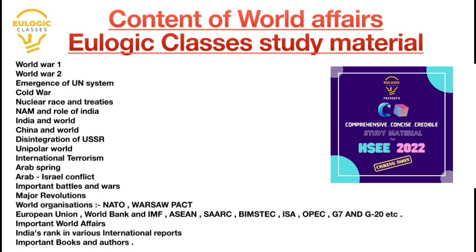The next is disintegration of USSR, why it happened, who were the leaders of USSR, when did USSR invade Afghanistan. Okay, so as I told you in the starting of this video, the Afghanistan crisis happened in this previous year also, so they can ask questions related to it. So you have to make a relation. After the disintegration of USSR, US hegemony started, so you have to learn a lot about this.